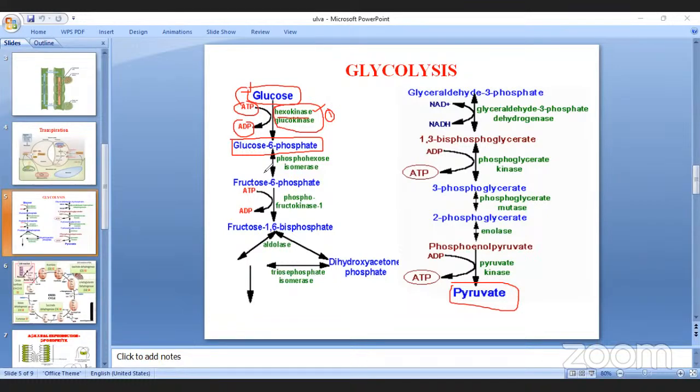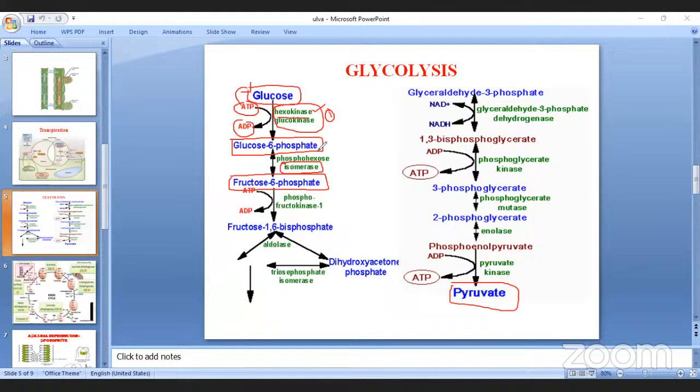And second, isomerization takes place. In isomerization, glucose 6 phosphate is converted into fructose 6 phosphate. Glucose is converted into fructose. The enzyme is isomerase, and this reaction is called isomerization. Isomerization means there is actually no change in the structure, only a change in the groups.